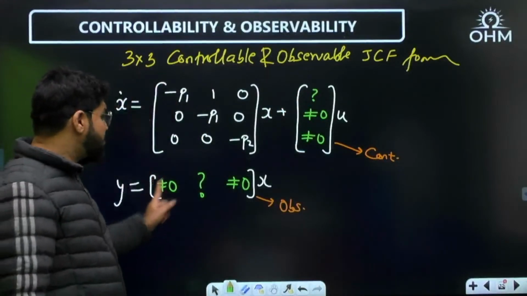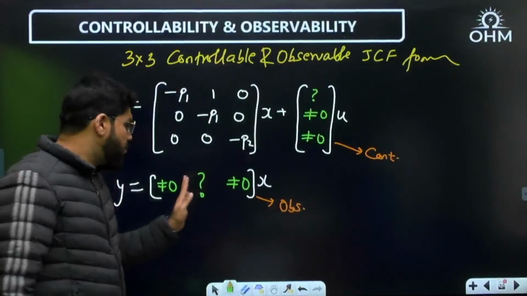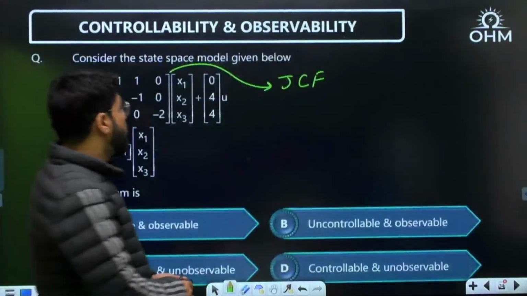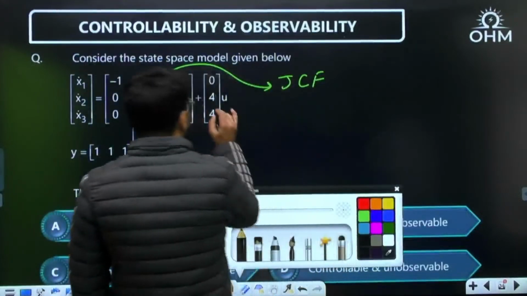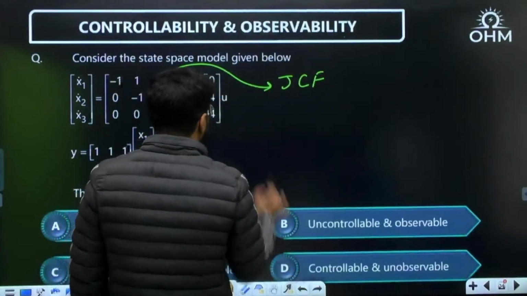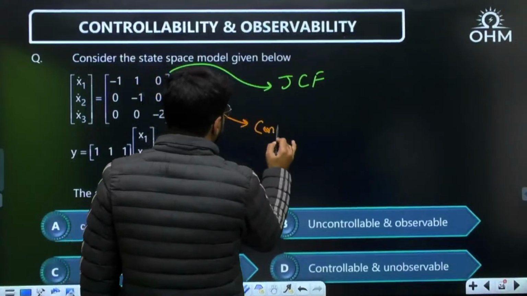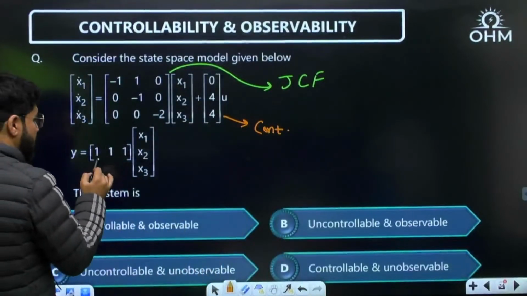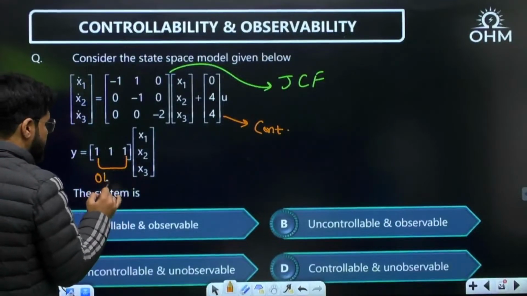In the C matrix, if the first and third are non-zero, it is observable. Whatever the second is doesn't matter. Only on this observation. See here, second and third non-zero. Very good, it is controllable. First does not matter. And here, second does not matter, but first and third, yes, it is observable.